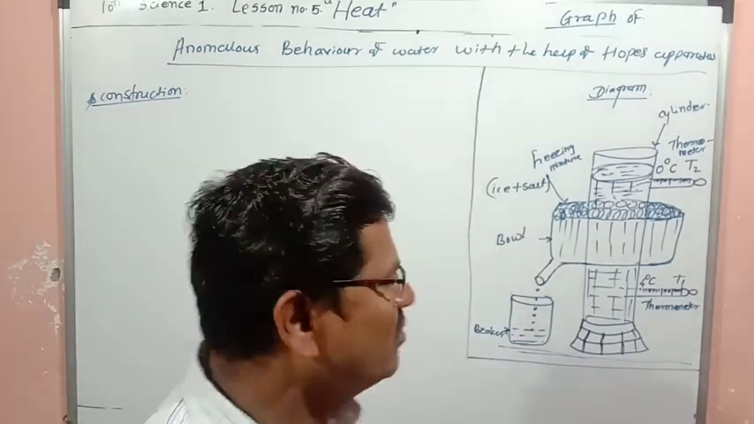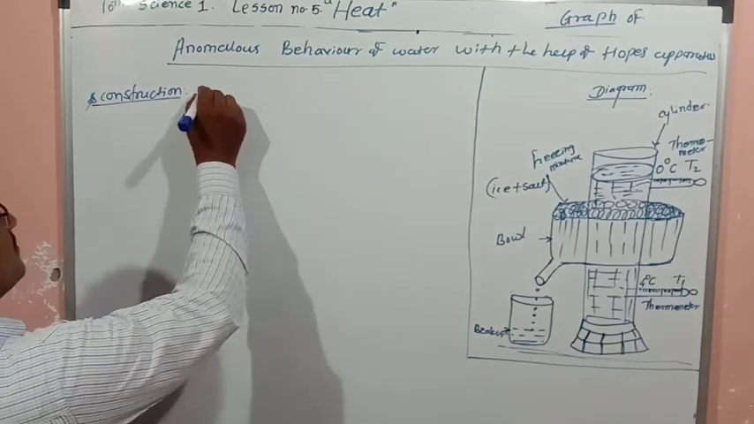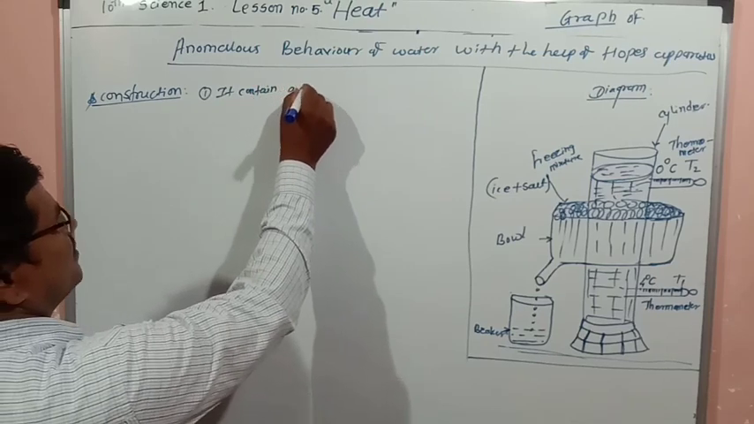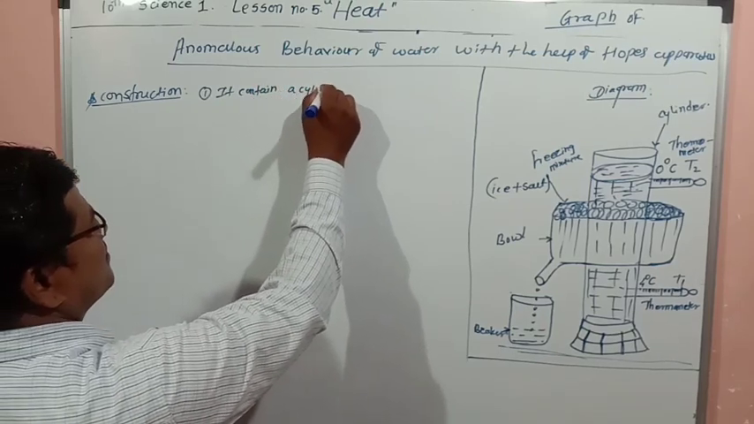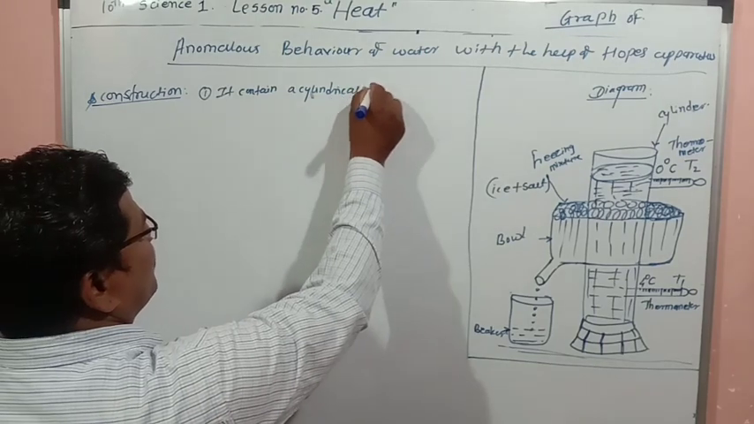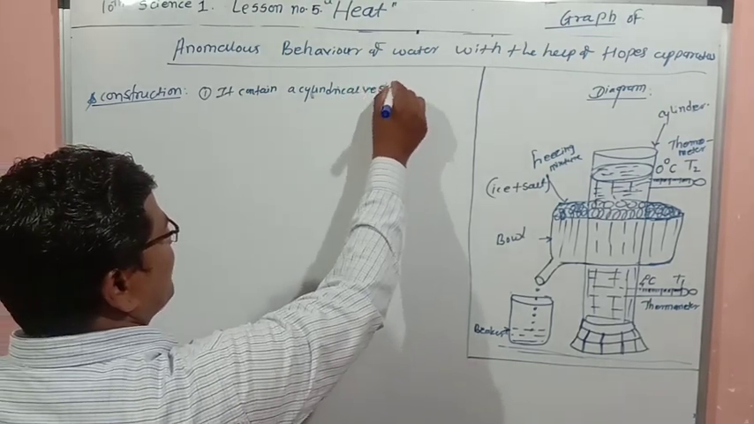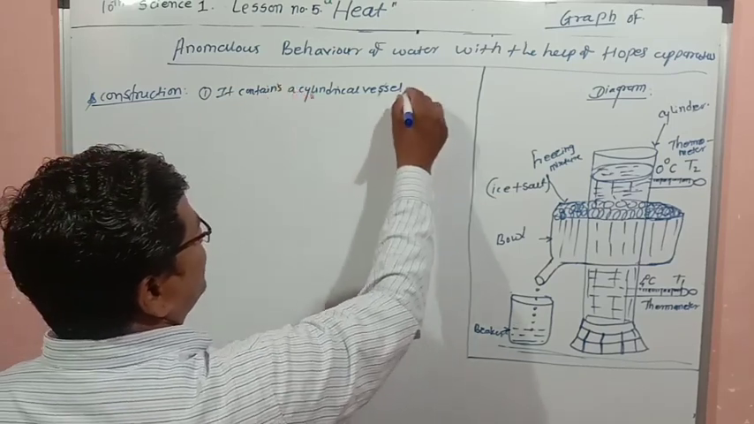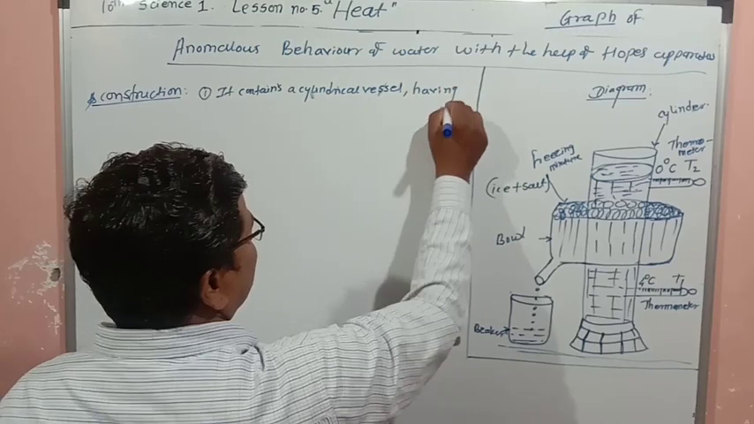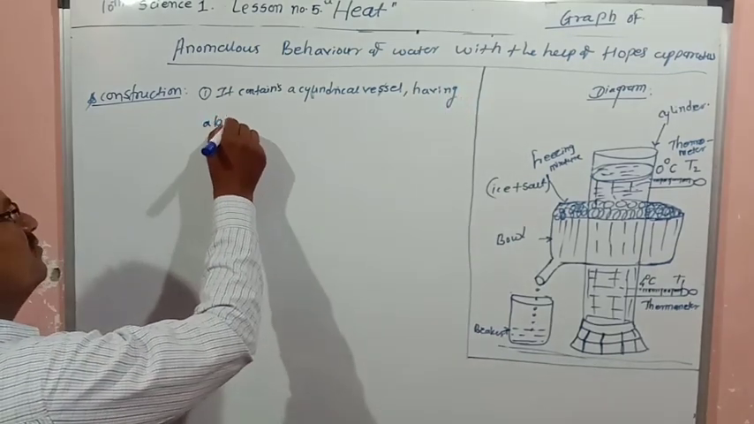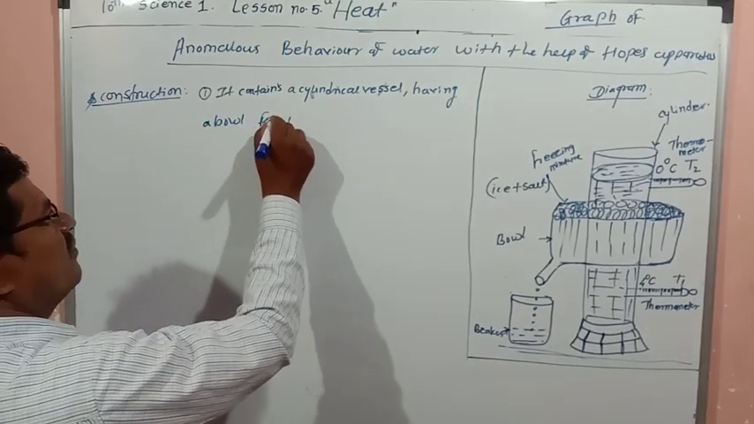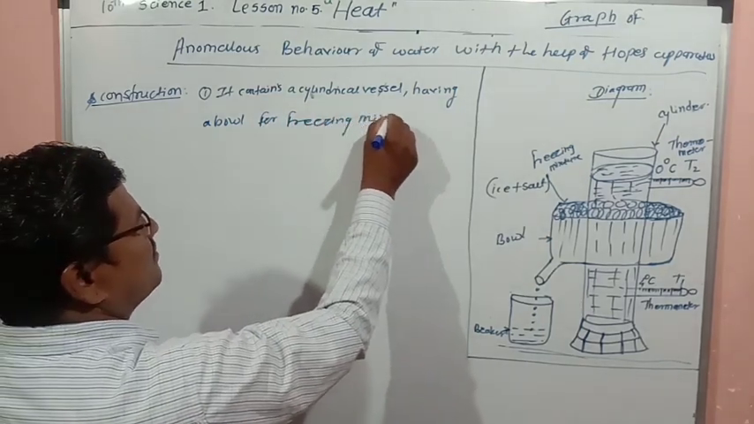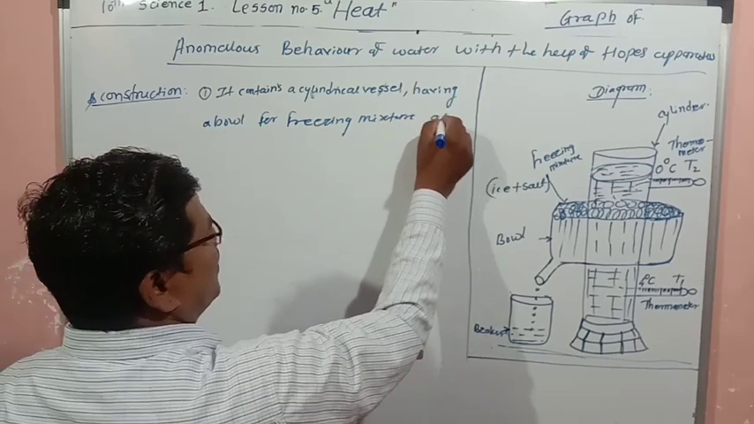So in this way, what is the construction of Hope's apparatus? It contains a cylindrical vessel having a bowl for freezing mixture at the middle.